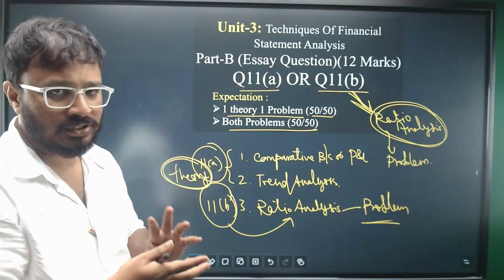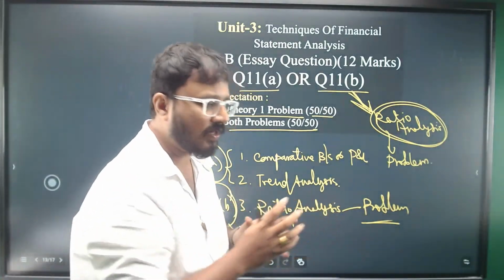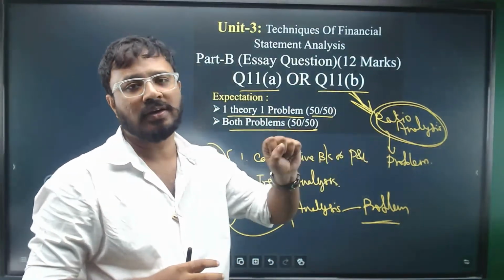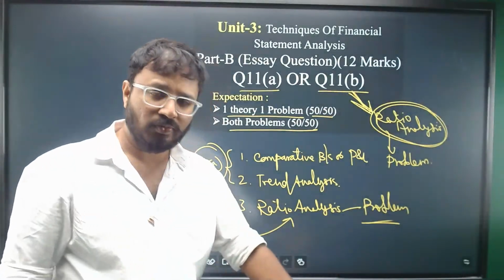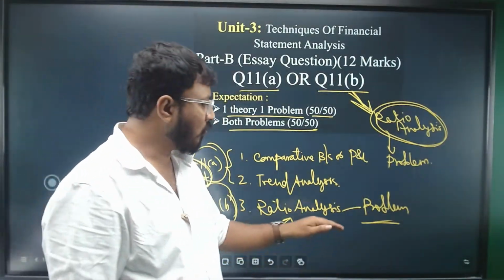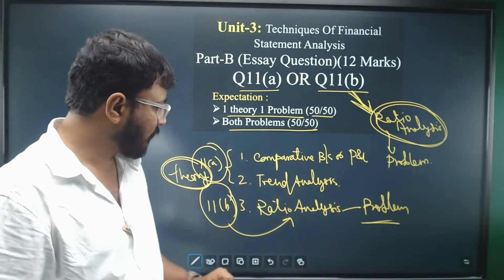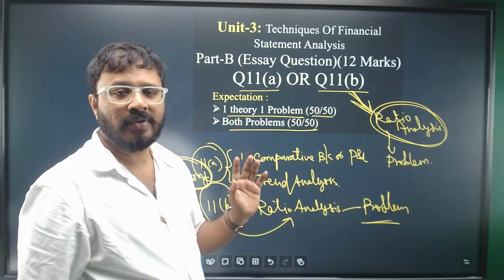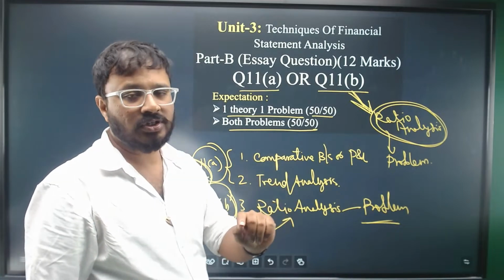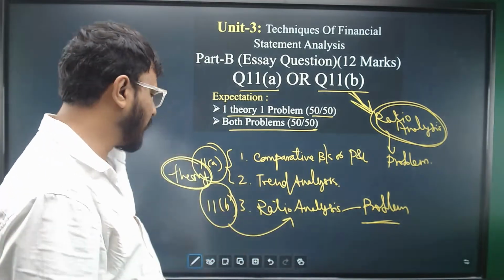We can't say perfectly what our clear expectation is. For sure, I can say 11B is a problem only, and that too coming from ratio analysis. If you're lucky enough, you'll be getting a question tomorrow based on comparative balance sheet, and we'll see how simple it is to solve.